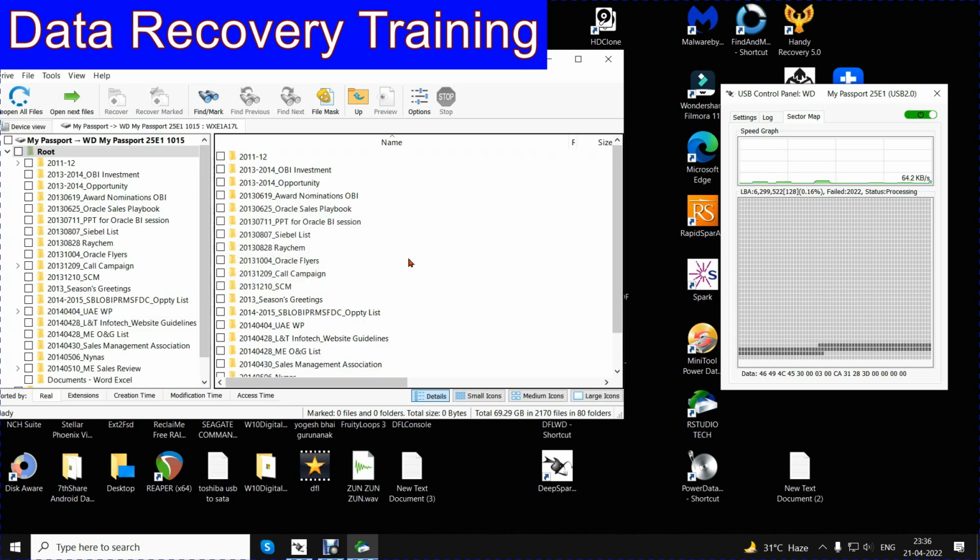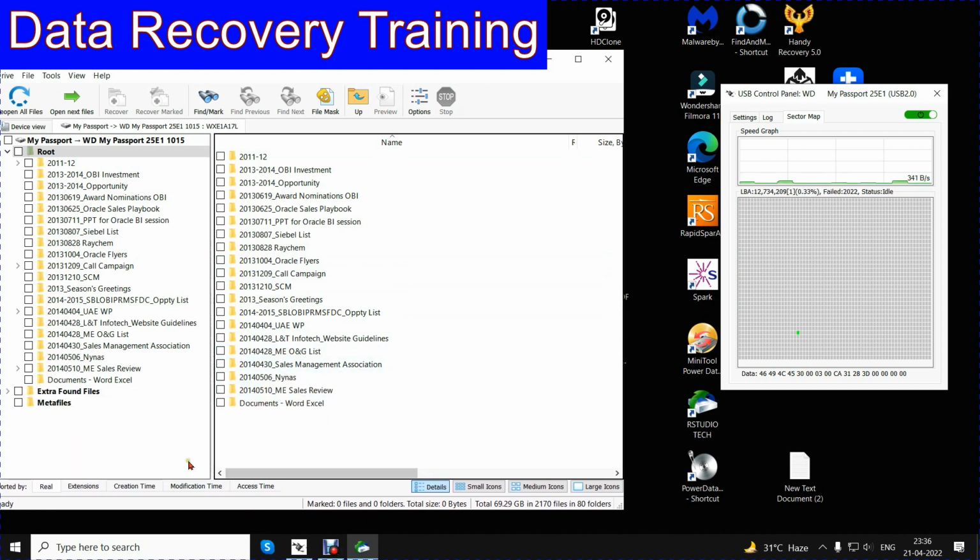RStudio has this button. When you give a command of stop, it may take a lot of time. So what I have got is a partial folder structure of the data. It's okay, we at least know something: that this drive may or may not give data, it may be incomplete, and an imaging has to be done.